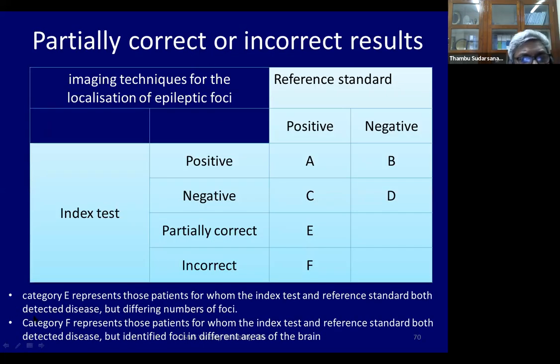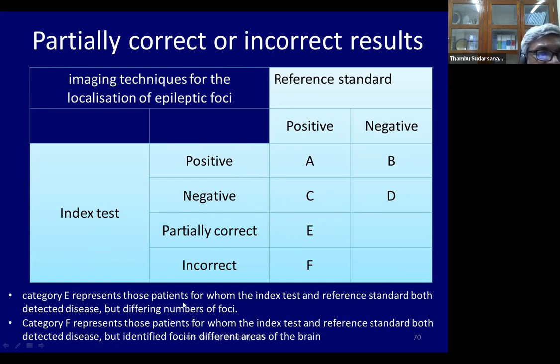Now, often when you're doing genetic tests, the genetic test is positive by the gold standard and positive by the new test. A, B, C, D is very easy. Now, in the genetic test, sometimes you have something called partially correct. What do you mean by partially correct, square E?